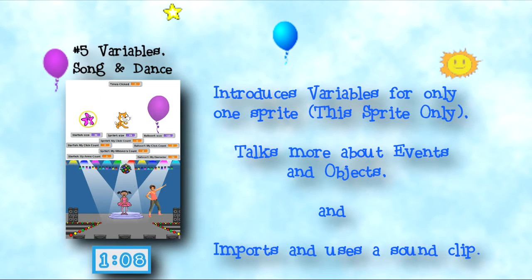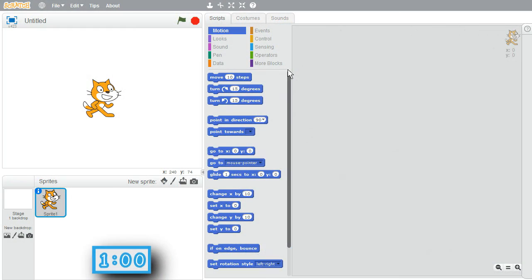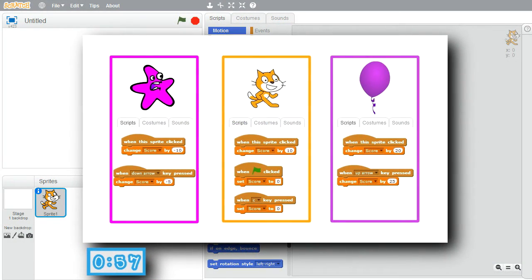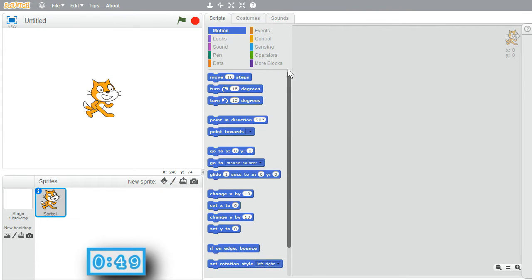This show number 5 introduces variables for only one sprite, talks about events and objects more, and imports a sound clip and uses it. I'll get started. In an earlier challenge, I had a shared variable called score and had 3 sprites each change the score value in different ways. Understanding the differences between shared and private variables is very important.